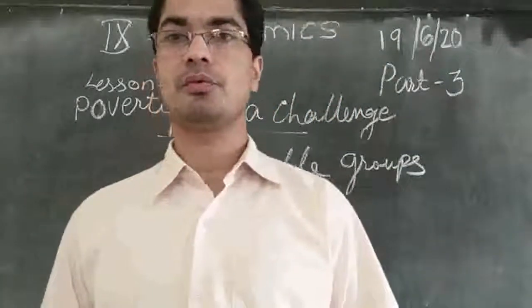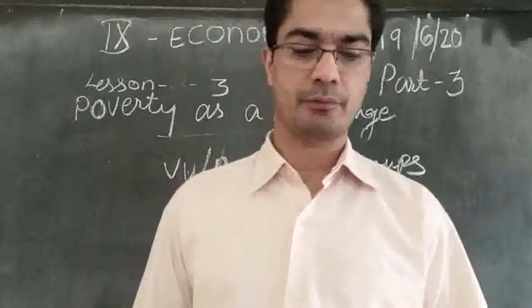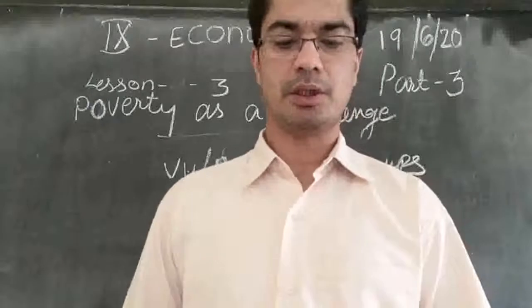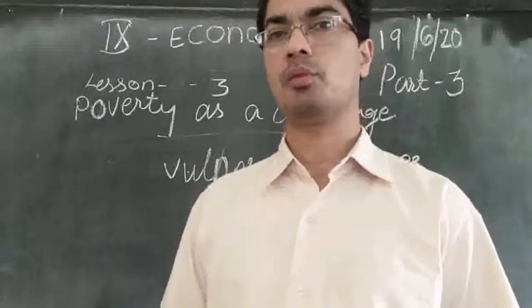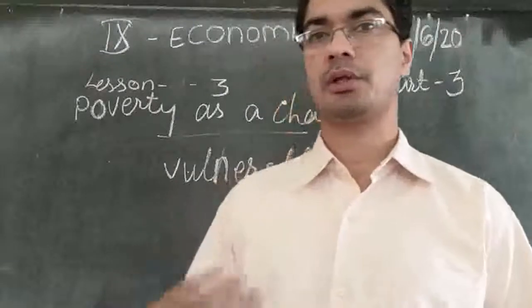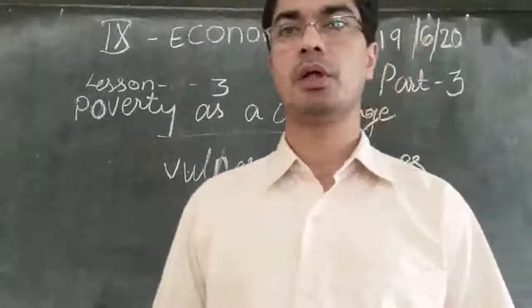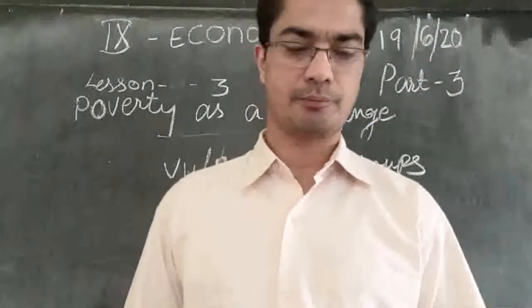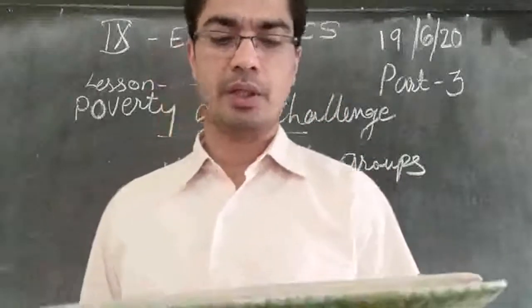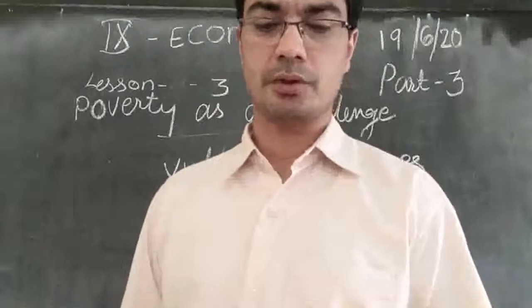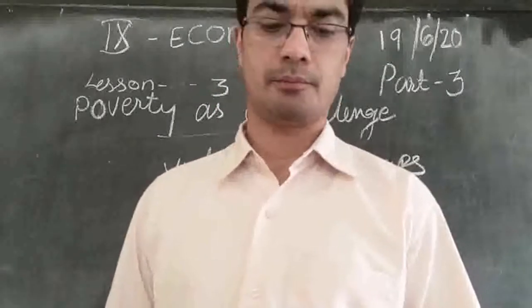Which is that group which continues to remain poor? That is the scheduled tribe household. They continue to remain poor, more poor, but in other groups there is a little bit of improvement.